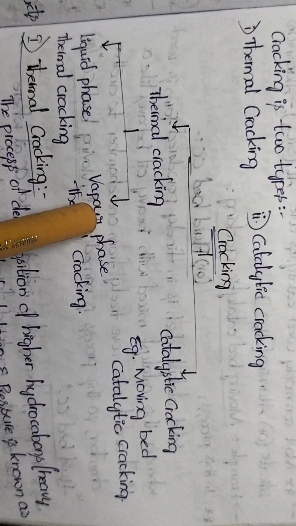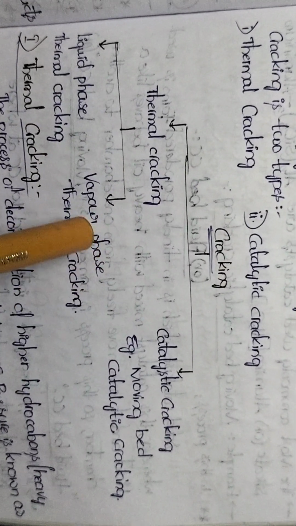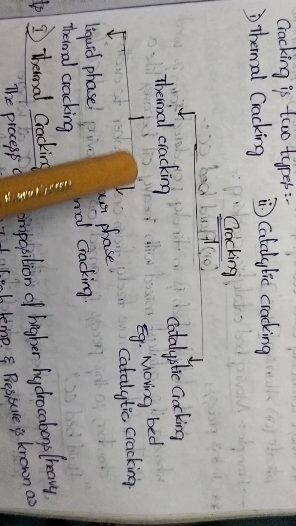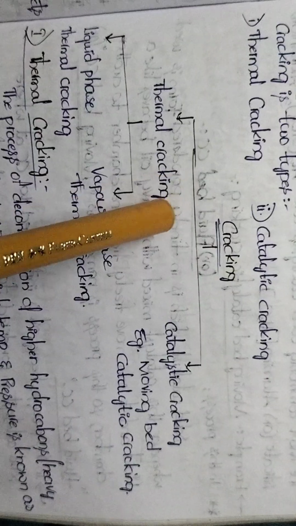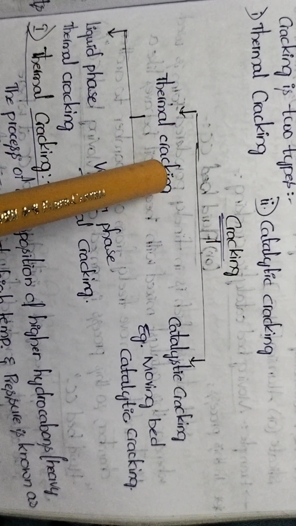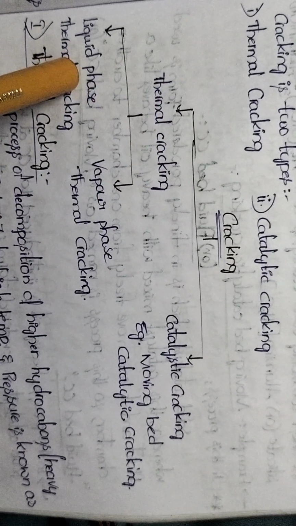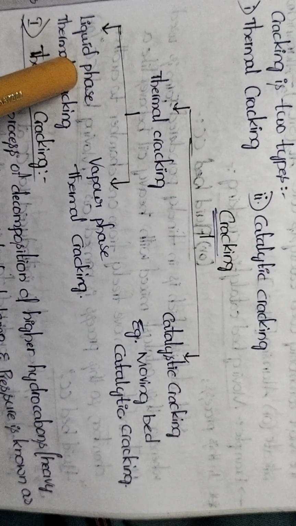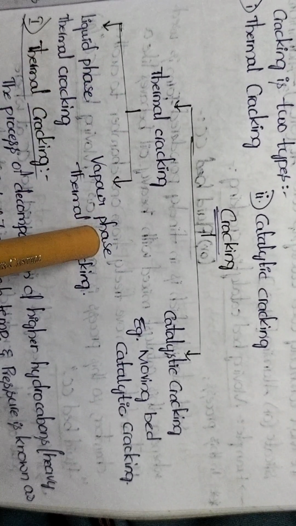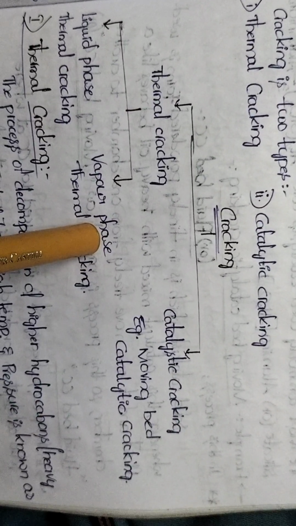If we decompose heavy oil which is in vapor phase into petrol at high temperature and pressure, that process is called vapor phase thermal cracking. What is thermal cracking? Thermal cracking is nothing but decomposition of higher hydrocarbons into lower hydrocarbons at high temperature and pressure. If liquid phase heavy oil is decomposed to petrol, that is called liquid phase thermal cracking. If vapor phase heavy oil is decomposed into petrol, that is called vapor phase thermal cracking.